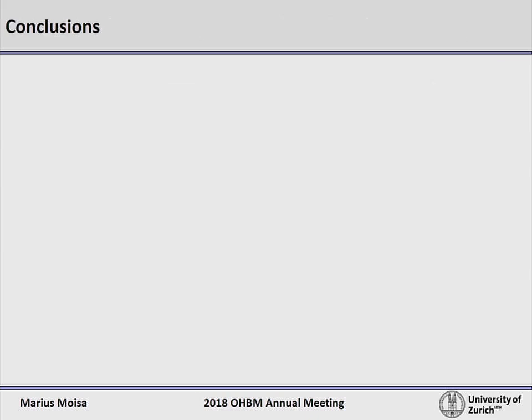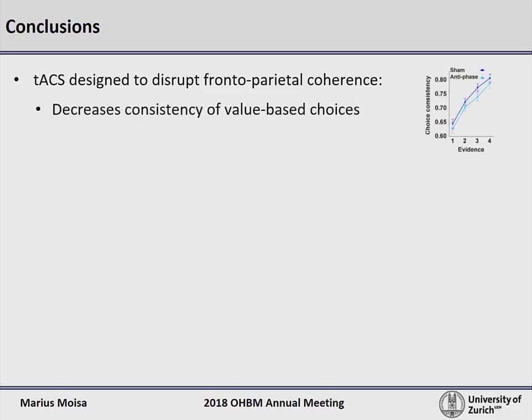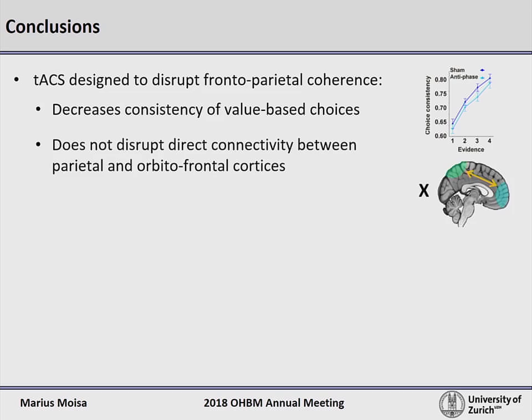To conclude, we reveal the causal brain mechanisms that are relevant for consistent value-based choices. We employed a TACS protocol, anti-phase TACS, that was meant to disrupt the frontal parietal coherence. Anti-phase TACS decreased the choice consistency as compared to sham. However, this behavioral effect is not reflected in disruption of the direct communication between frontal and parietal areas.